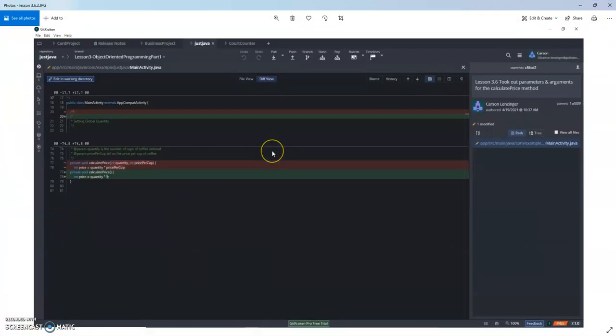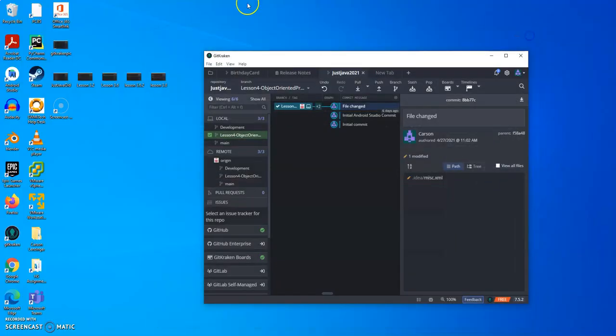3.62. Here we go. So this is Lesson 3.6 still, and it's just another editing of the code in there, a separate part from that. We were editing the calculate price method. We took out the parameters, the @param from the other photo, and then the arguments. You can see it was int quantity, int price per cup, integer, int for short, and that's taken away. We had int price equals quantity times price per cup. Now we have quantity times 5. So that's what we have now in Lesson 3.6. That was what we did in there.